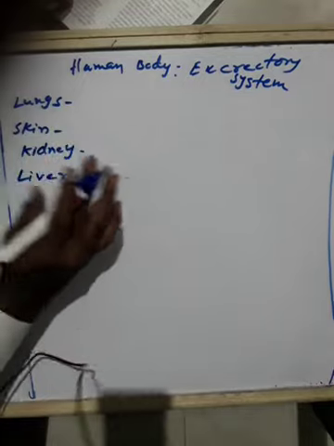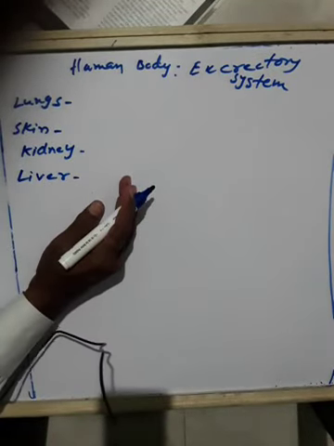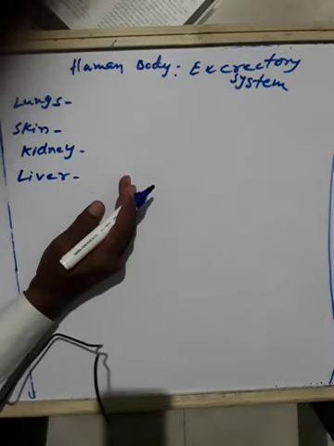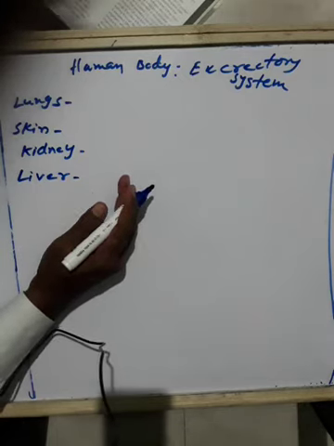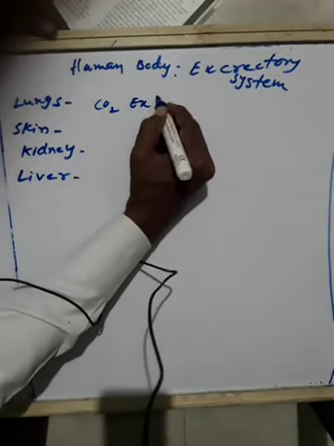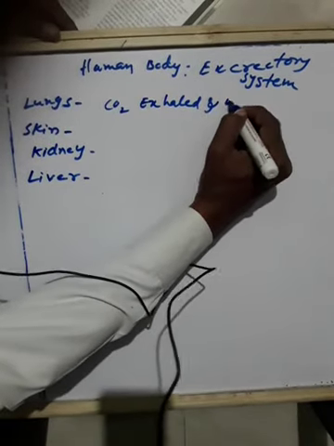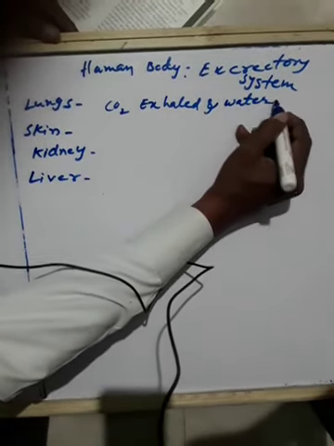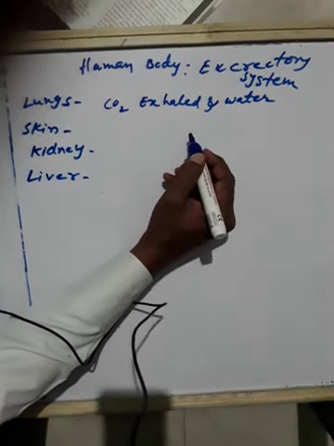Actually, what does the lung do? When the glucose is broken down, the waste formed in the form of carbon dioxide and water are removed. So carbon dioxide is removed in the form of exhaling. It is exhaled from the body. Okay. And water is removed in the form of liquid waste as urine. Okay. And skin